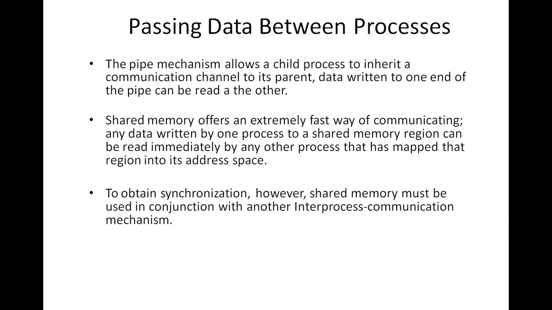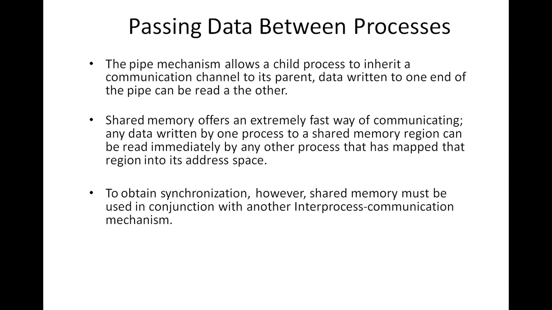Now let us see how data is passed between the processes, how data gets transferred from one process to another process. For that purpose we make use of a mechanism called the pipe mechanism. So a pipe will be created between the two communicating processes. That pipe has two ends.